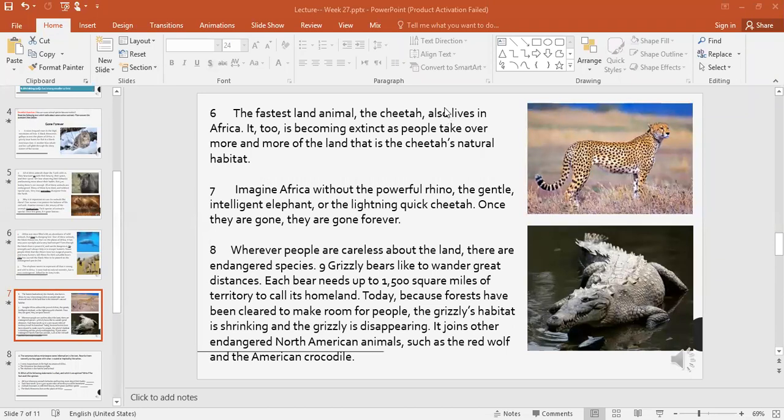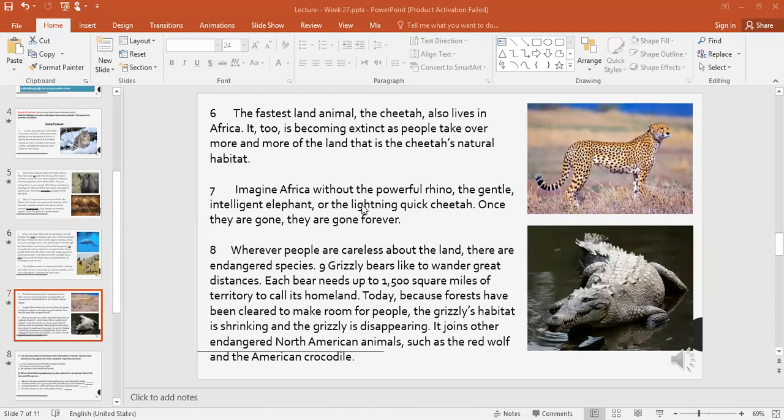Hopefully. Let's continue with paragraph 6. Miss, may I read? Who asked first? Lin Shibani. Read, Yalin. Okay. The fastest land animal. The cheetah also lives in Africa. It too is becoming extinct as people take over more and more of the land that is cheetah's natural habitat.